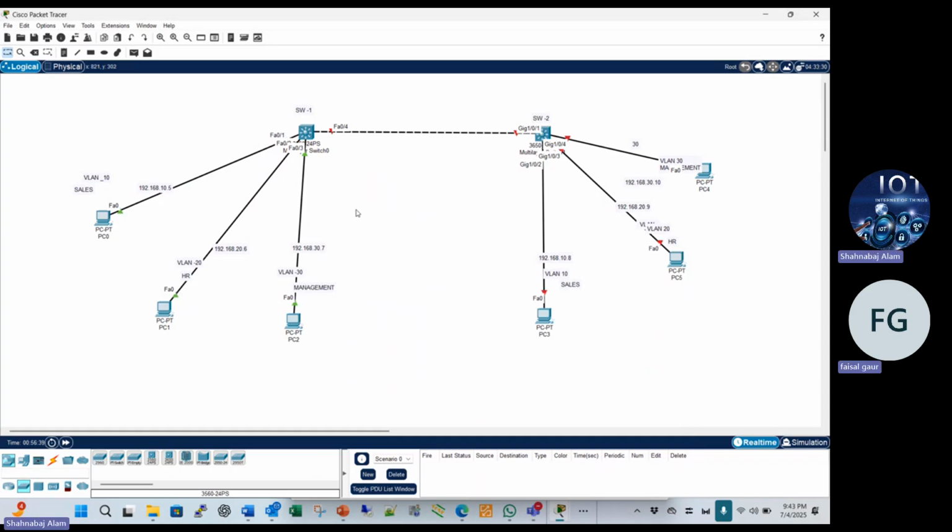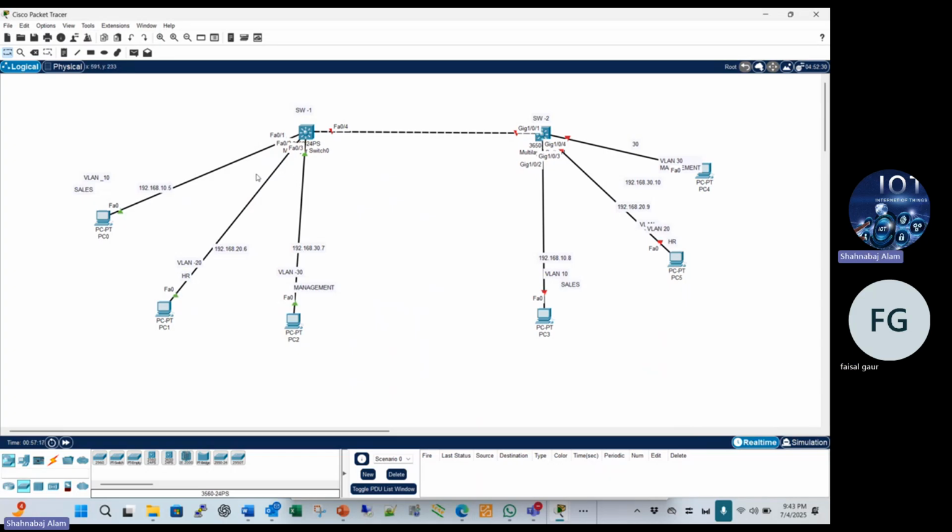Okay. Suppose you have VLAN 10, VLAN 20, VLAN 30. The data of these VLANs will be carried from this switch to another switch. So we should configure trunk on the interface fastethernet 0/4 and gigabit 0/1 on both sides.